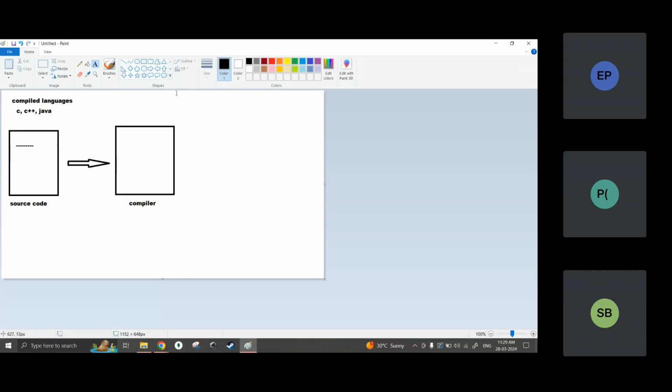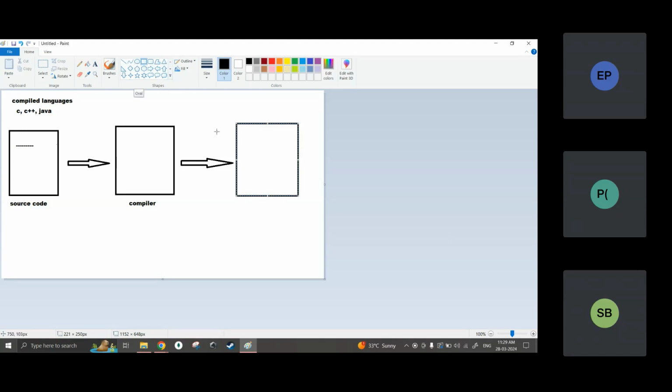Our system can only understand language written in zeros and ones, binary code. This English language, like for x equal to 10, our system cannot understand that. So the compiler will convert this source code into a code understood by our system. In our programming books, we'll see that compilers convert the source code into machine understandable code.